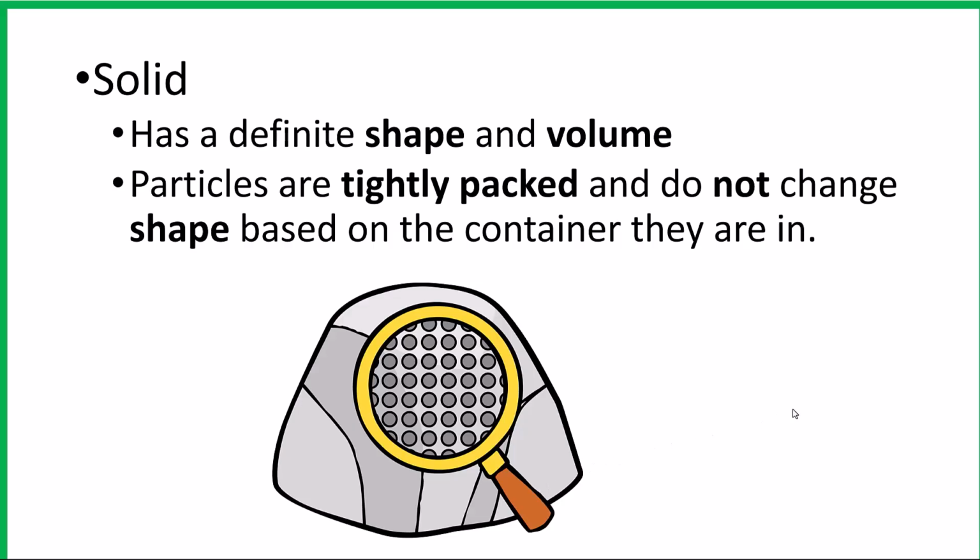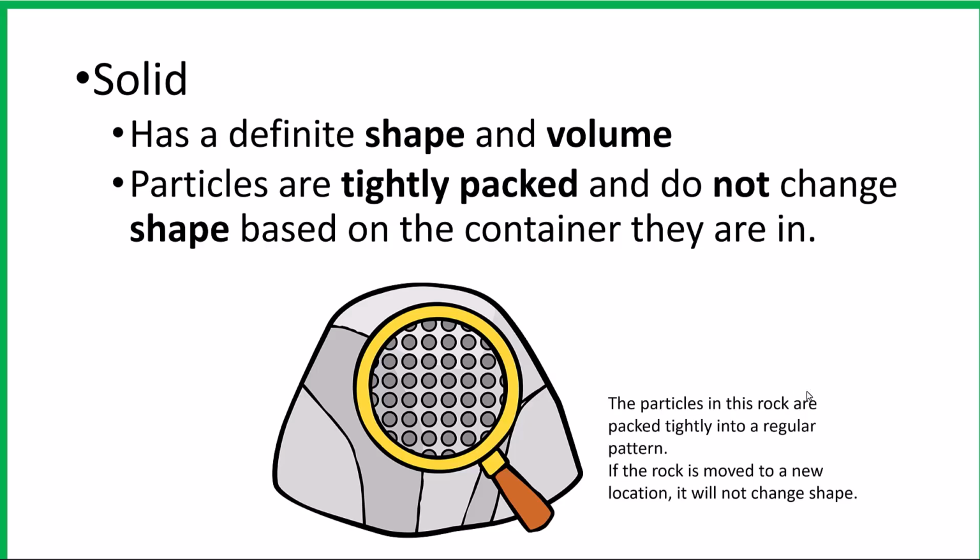The particles in a solid are tightly packed together, and they do not change shape based on the container that they are in. So if we take a closer look here at these particles, they are lined up in sort of a grid pattern, and they're tightly packed together. And if we put this rock into somebody's bedroom, or we put it out into your backyard, it's not going to change shape. It's going to take up the same amount of space, and it's going to be the same shape. So that's how we define a solid. If it's moved to a new location, it's not going to change shape.